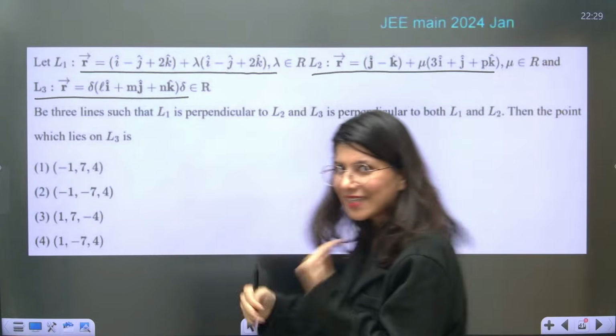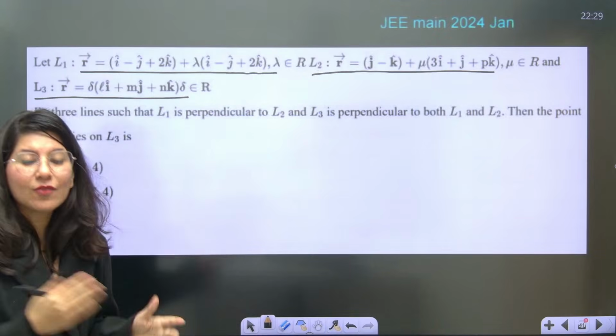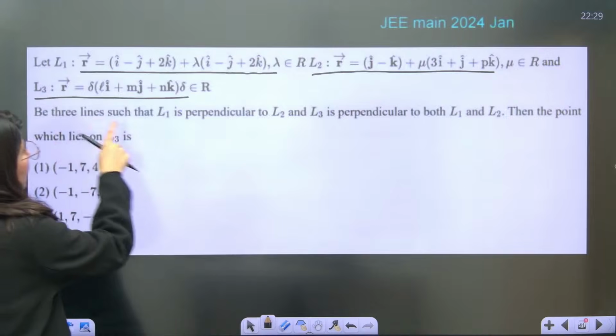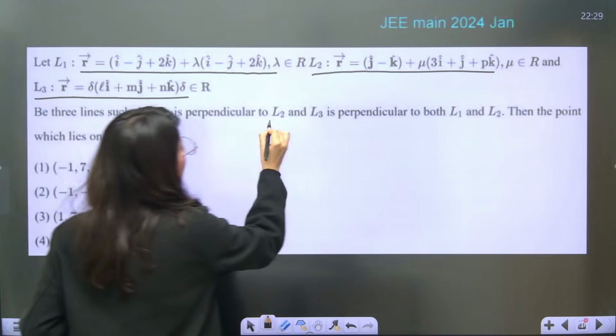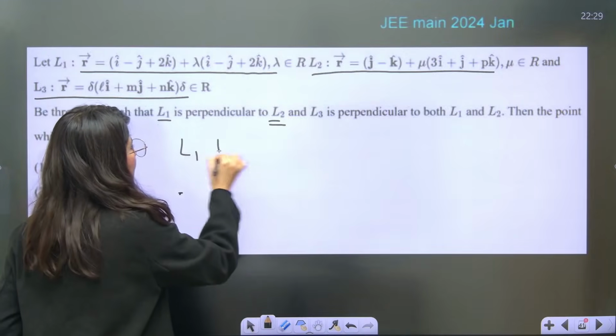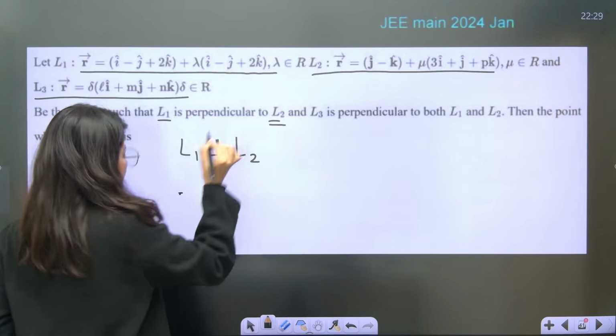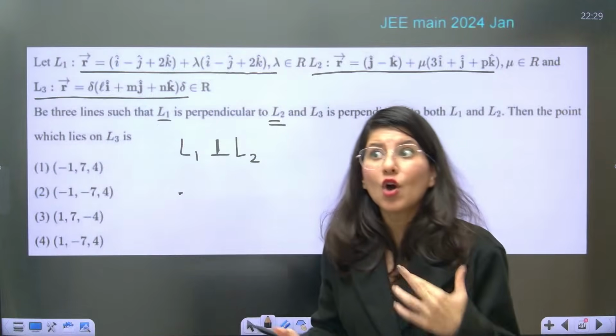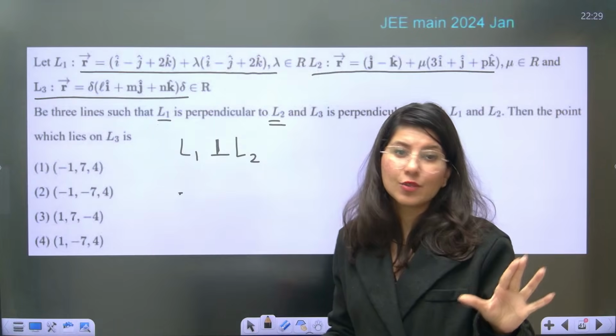Okay, don't panic. So there are three lines. What is the correlation between the three lines? Three lines such that L1 is perpendicular to L2. One piece of information we got: L1 is perpendicular to L2. Now understand, if two lines are perpendicular, obviously the dot product between their DRs should be 0.